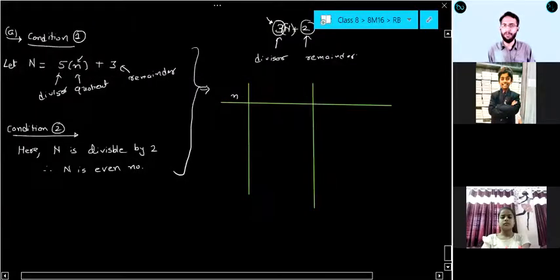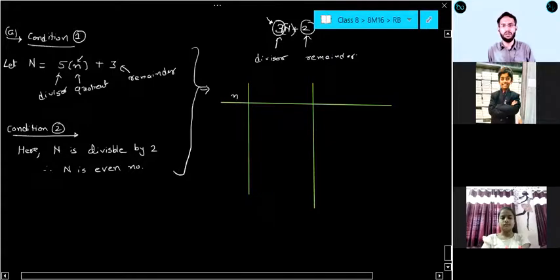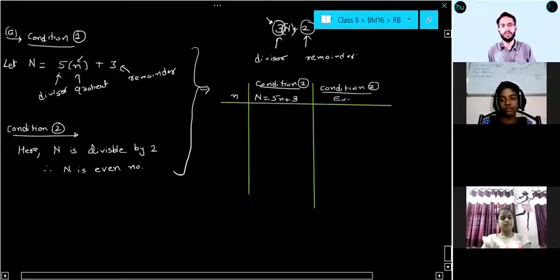So for small n I'll check first condition 1. Condition 1 is capital N equal to 5n plus 3. This is my condition 1. Then I'll check condition 2. What is condition 2? That it is an even number or not. Correct? Please give me some response. If it is satisfying both of them, then I will think. Okay. Sir, what is capital N? Capital N we will see now.